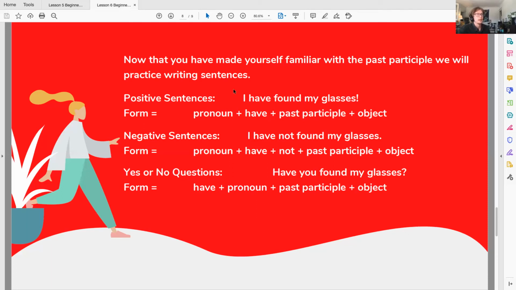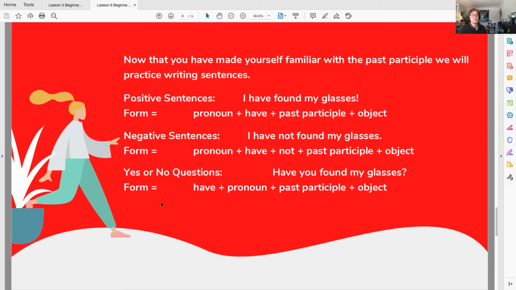Now, in a negative sentence, we would say, I have not found my glasses. As you can see, it's basically the same formula. We've just added that not after the have to negate everything. So we would say, I have not found my glasses. The action is finding my glasses, but this is a continuing sort of action. I have not found them yet.